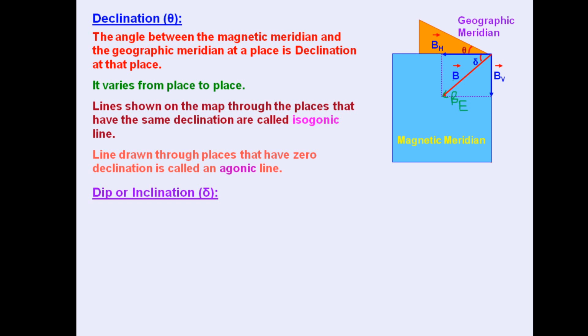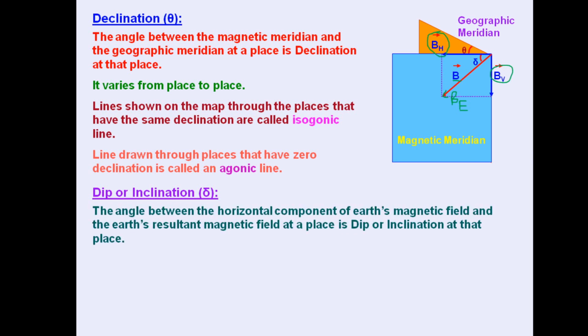This B vector we have resolved into a vertical component and a horizontal component. This one is the vertical component and this one is the horizontal component. So we can say the angle between the horizontal component of Earth's magnetic field and the Earth's resultant magnetic field at a place is called dip or inclination at that place.